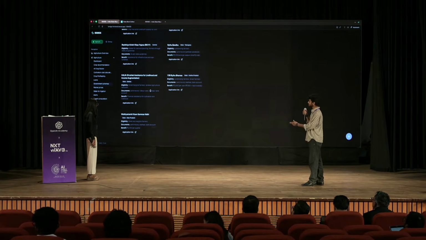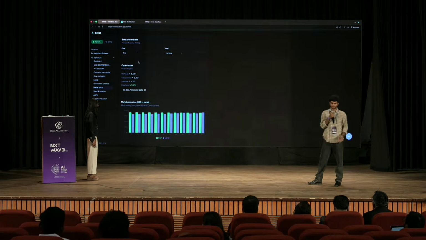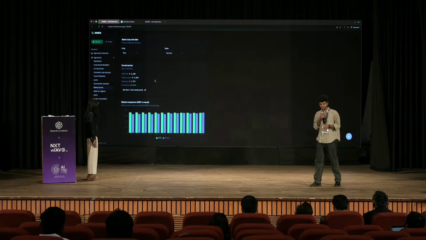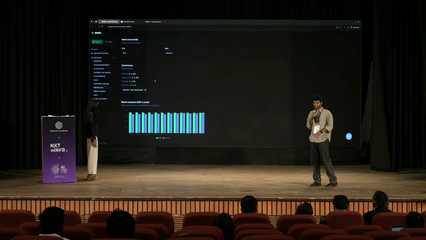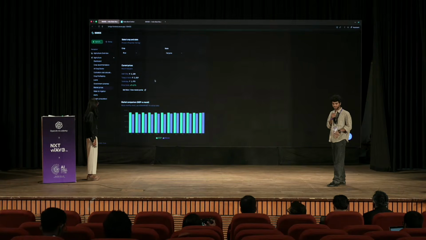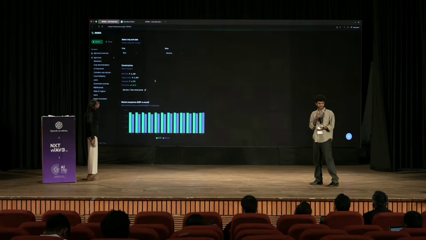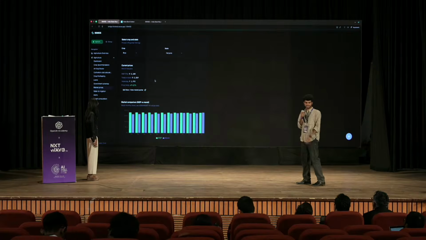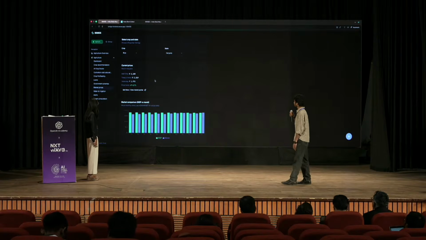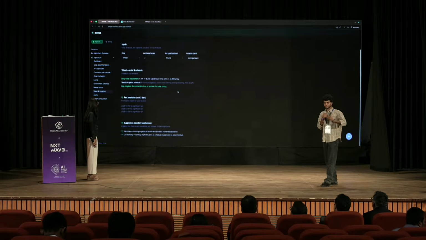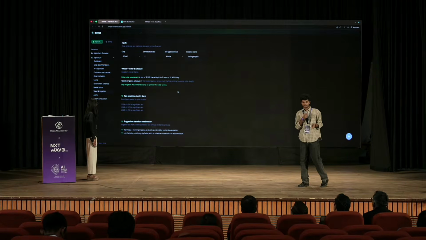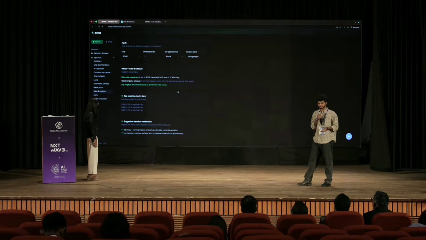And the market prices. We see a lot of problems, like the market price is different for farmers and customers. We'll face some MSP issues, like for cotton and also wheat and paddy. So we'll get the exact latest price over here, so the farmers can easily check here and sell at the latest price. And this water and irrigation will predict the forecast for the next 7 days. It will also be helpful for the farmers.